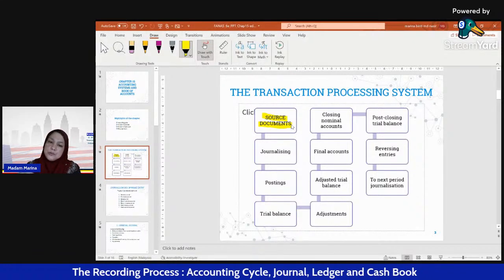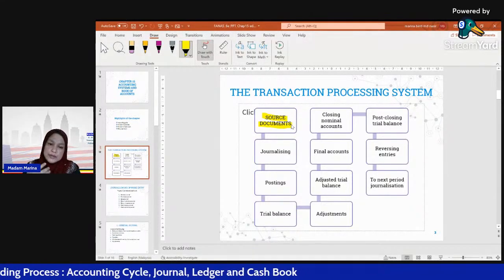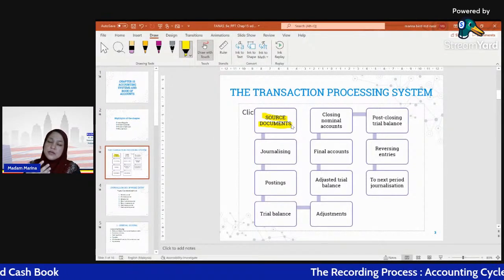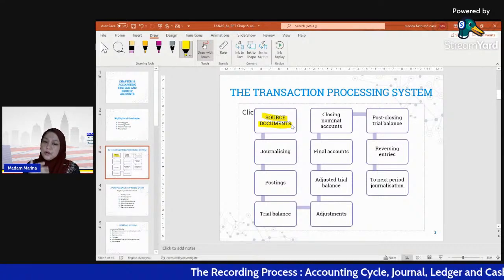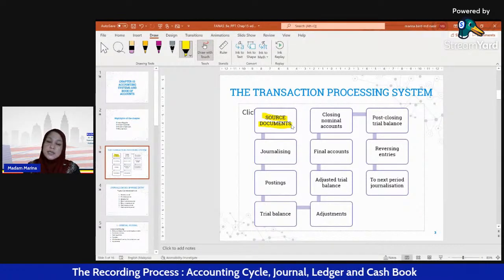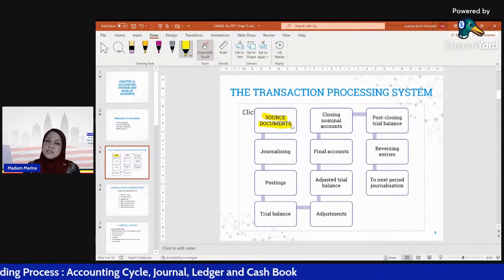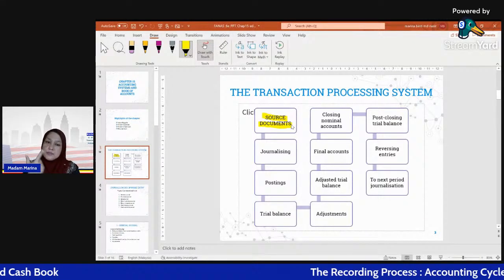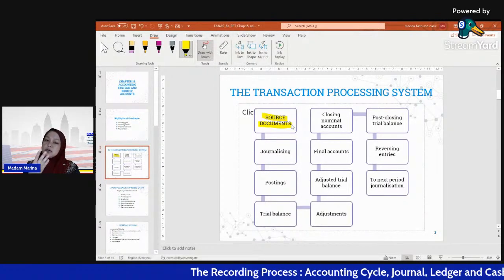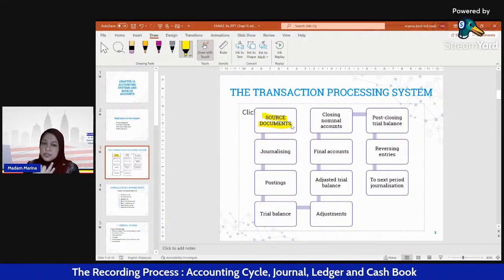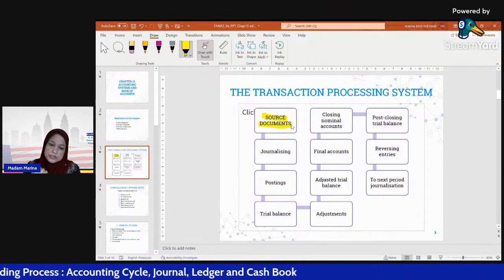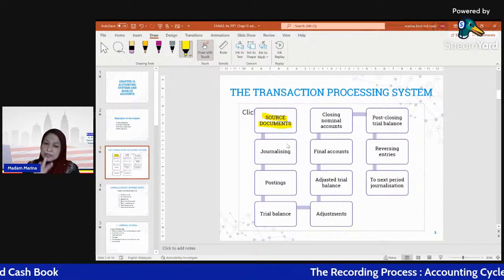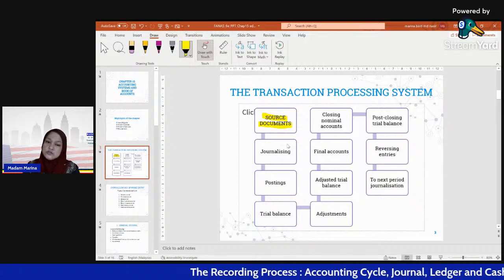All right, so when we receive the documents, what we have to do is record in the journal, or in the original books of entry, prime books of entry, or what we call in Malay buku catatan pertama. We have two types of journal: general journal and specific journal. Specific journal is divided into four: purchase journal, sales journal, returns inward journal, and returns outward journal. We will cover that today, journal and also cash book.